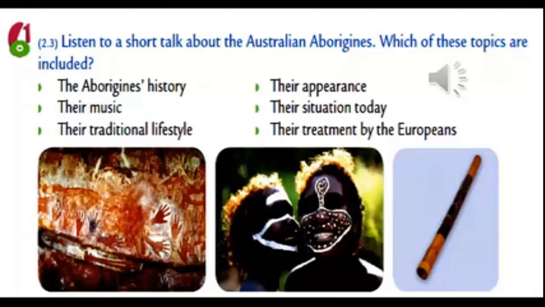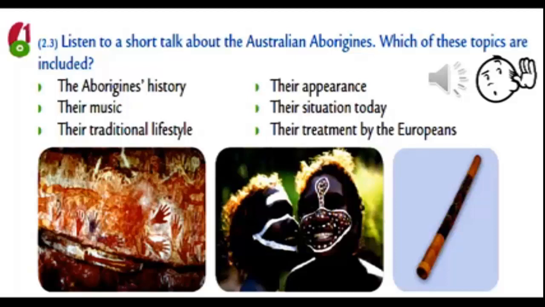Are they talking about Aborigines' history, their music, their traditional lifestyle, their appearance, their situation today, their treatment by the Europeans? Listen carefully to check which of these topics are included. 2.3, page 23. Exercise 1.